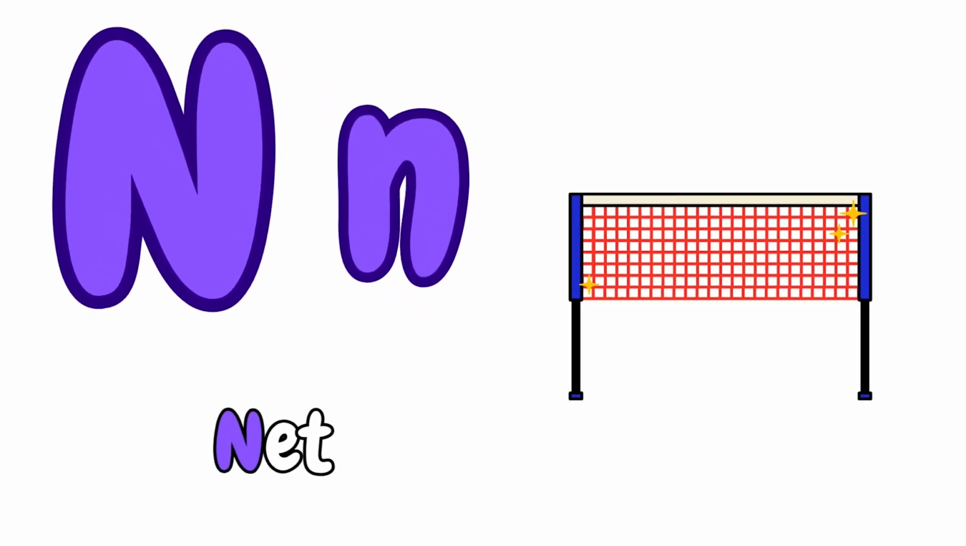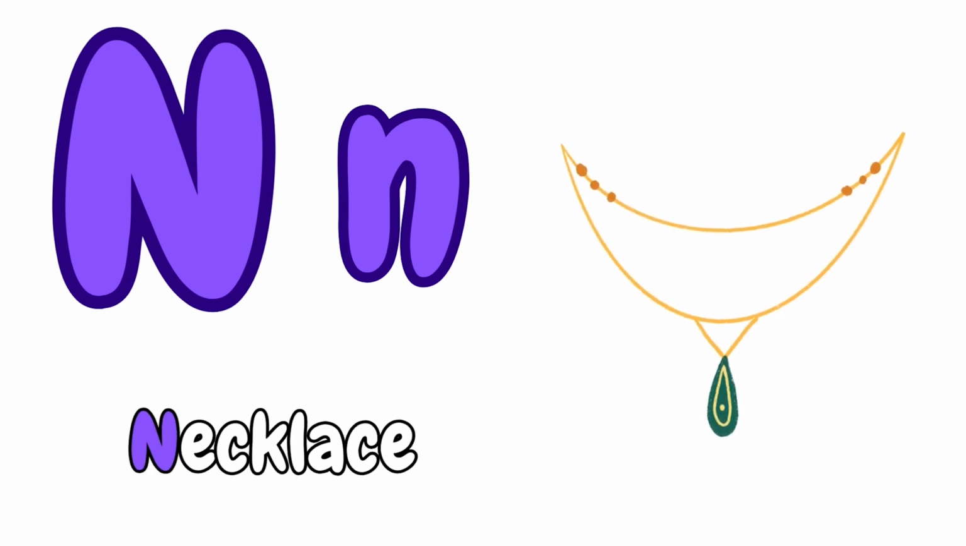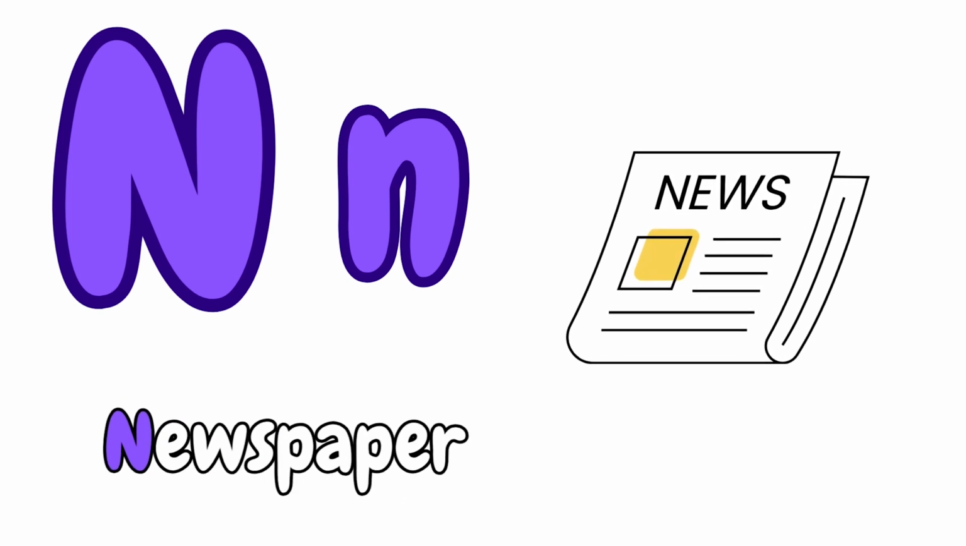Now, let's see which are all starts with alphabet N. N for Net. N for Nest. N for Necklace. N for Newspaper. Can we say once again, kids?